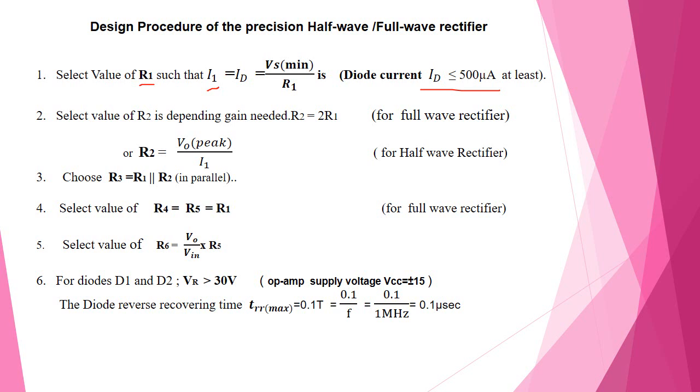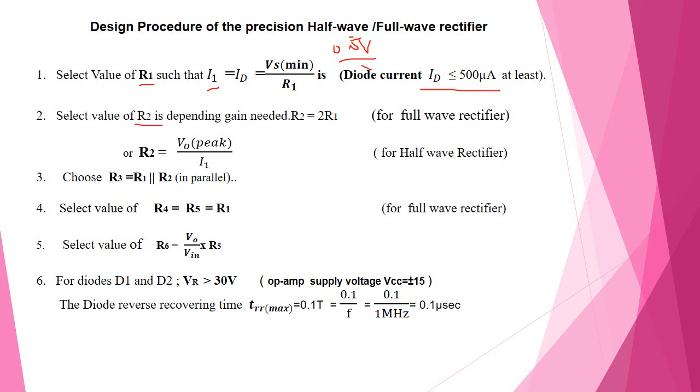What is Vs? It is the input voltage of the rectifier. That minimum is 0.5 volt, divided by the current. Then you apply the 0.5 minimum voltage as the supply voltage, and you can find the value of R1.